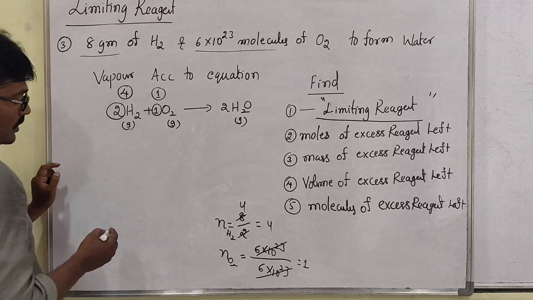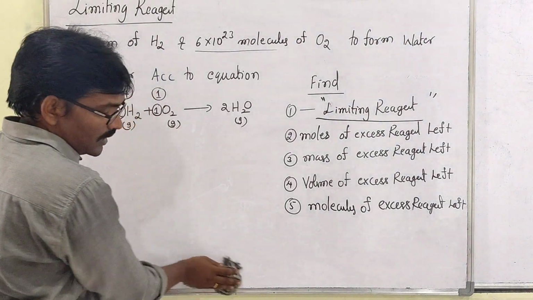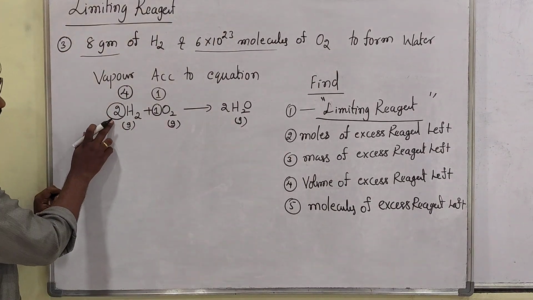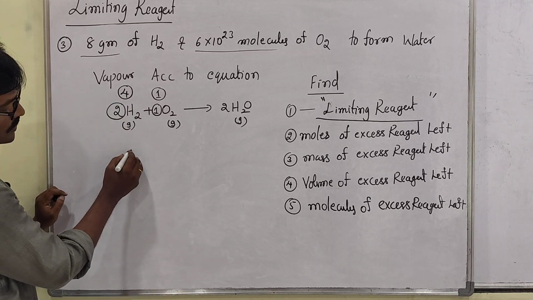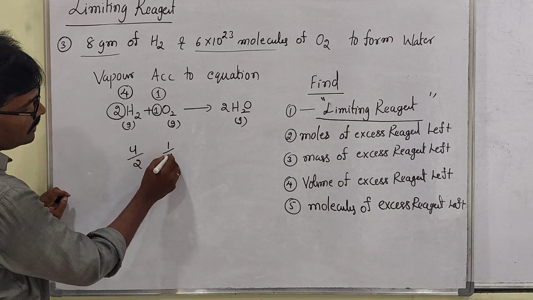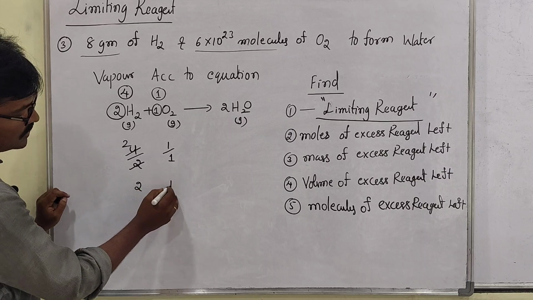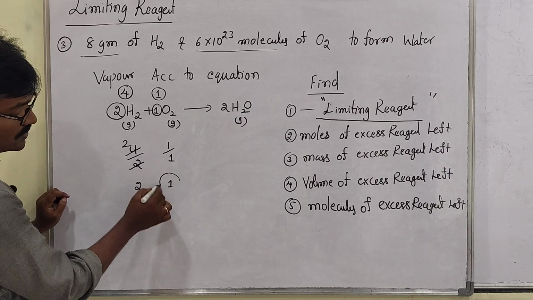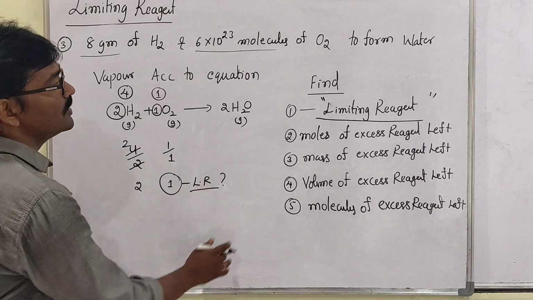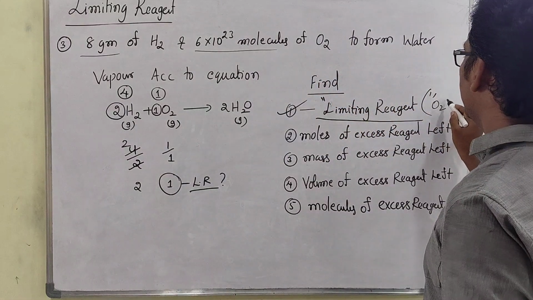So we got 1 mole. So how to find out the limiting reagent now? How do we find the limiting reagent? Sir, I told that: what is given data divided by stoichiometric coefficient. So 4 divided by 2, then 1 divided by 1. So 2, and 1. So here these are 2 moles, these are 1 mole. Then which is the less? This is the less, so that is the limiting reagent. Clear, my dear students? Which is the limiting reagent? First question: so limiting reagent is O2. O2 is the limiting reagent.